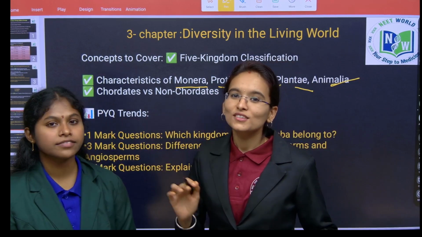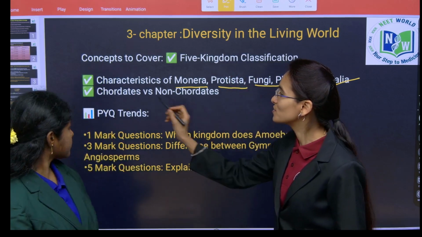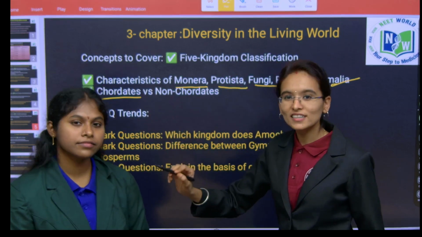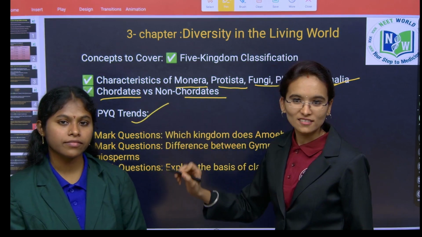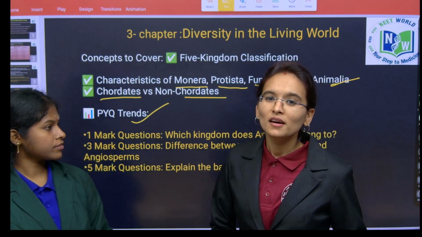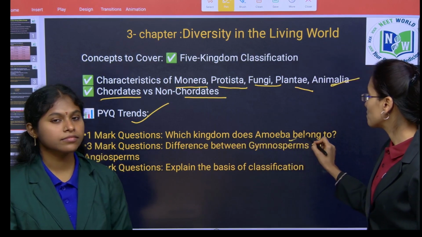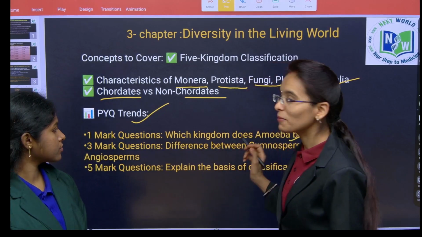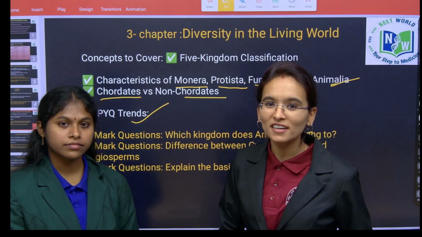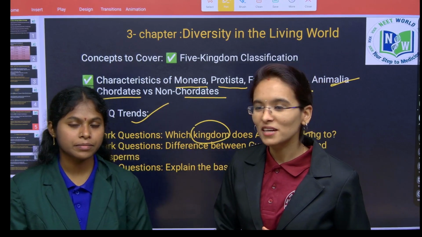Along with these, you also need to focus on the animal kingdom classification, which includes differences between chordates versus non-chordates. If we look into the previous year question trend, 1 mark question is repeatedly asked on the question like, which kingdom does amoeba belong to? So what is amoeba? It is a unicellular organism, right? So this question is asked from the animal kingdom classification.